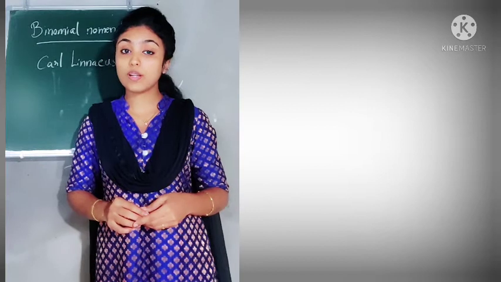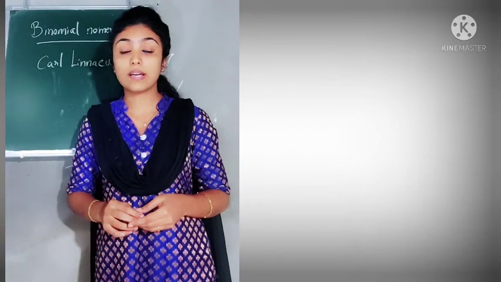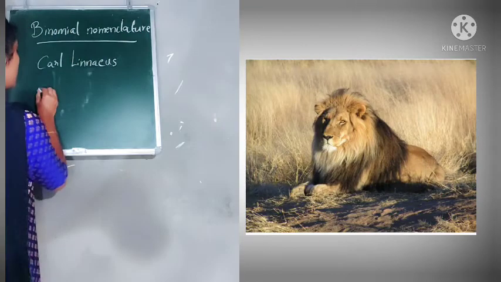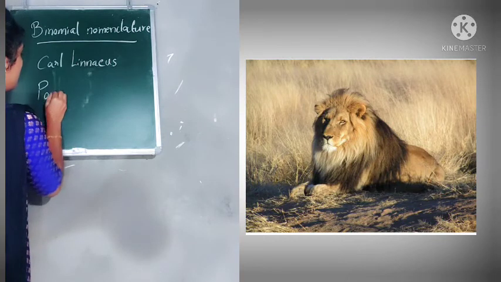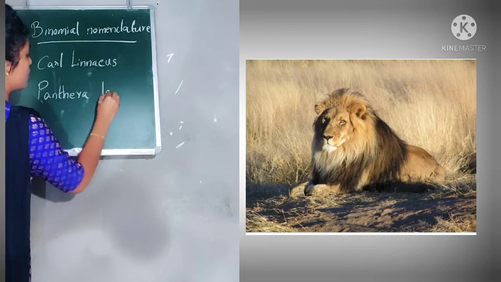Now I will show you another example of binomial naming. It is about the scientific name of lion, and that is Panthera leo. The scientific name of lion is Panthera leo.